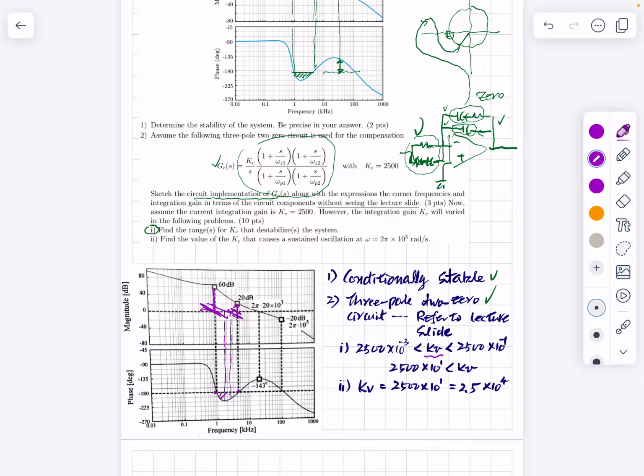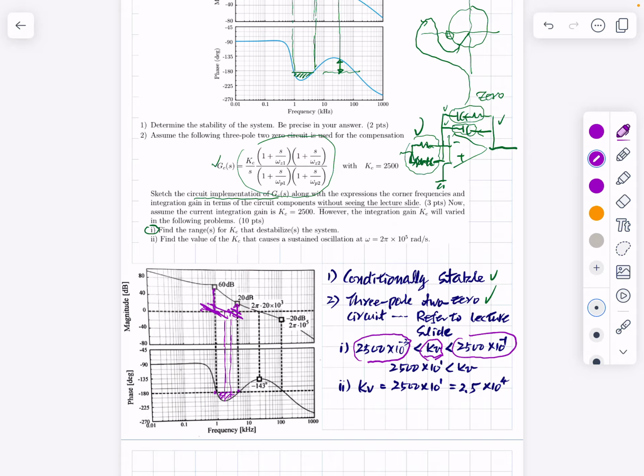So this is the ditch here. So the loop gain crossover occurs at the ditch frequency. If KB is in between this value, larger than this value and smaller than this value, then the system becomes unstable, okay.